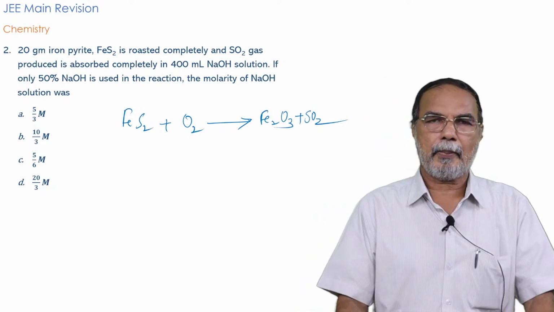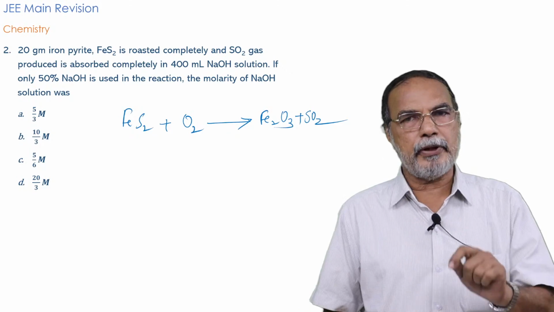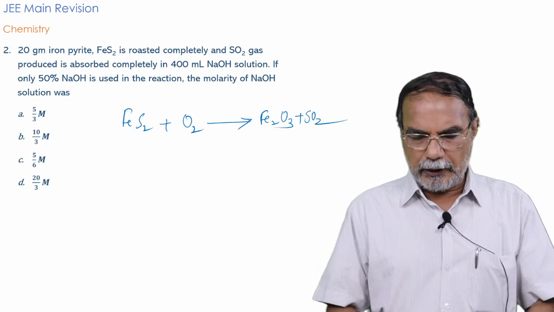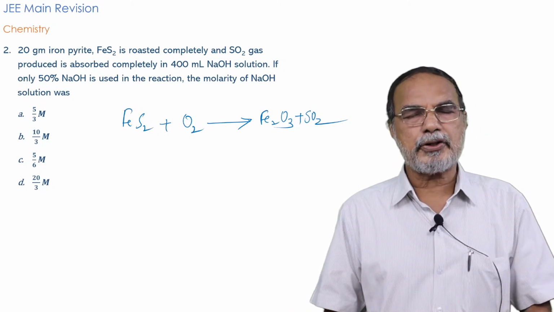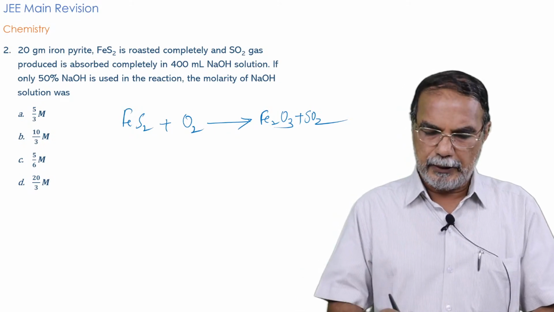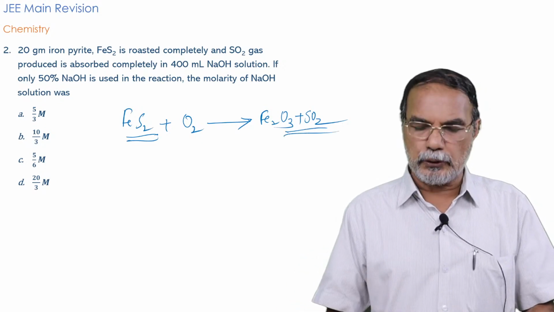That's the question. Actually, it's a good question. You must know the equation. It is FeS2 plus O2 giving Fe2O3 plus SO2. And you can balance the equation if you want. Even if you don't balance the equation, you can do the problem because it is FeS2 getting completely converted into Fe2O3. So whatever sulfur is there in FeS2 is completely oxidized to SO2.